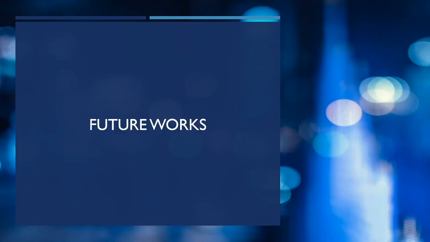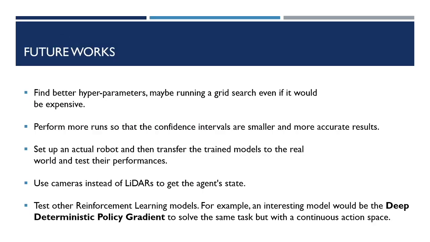Now some of the future work. Maybe find some better hyperparameters, execute more runs to find more accurate results, set up a real robot, so transfer from the digital world to the real world, and use different sensors. Of course, this project was not state-of-the-art.